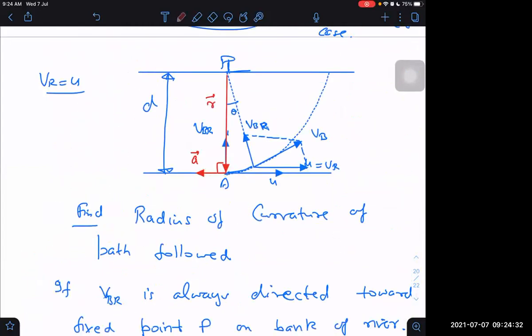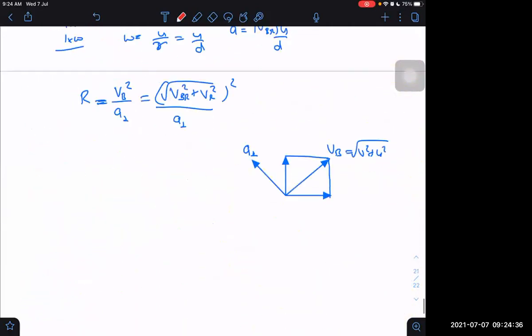But I have to take A perpendicular. A perpendicular means I have to take this A, and I have to take the component of A which is perpendicular to net velocity. This is U, this is V. How to take the component of A which is this side here, A perpendicular?